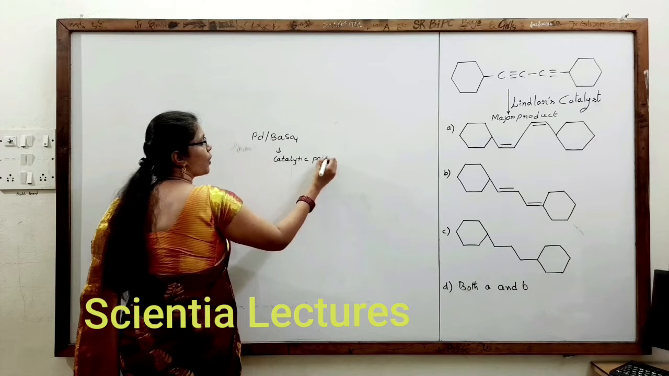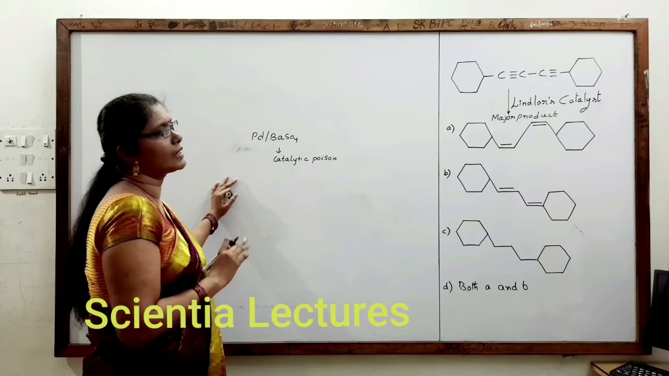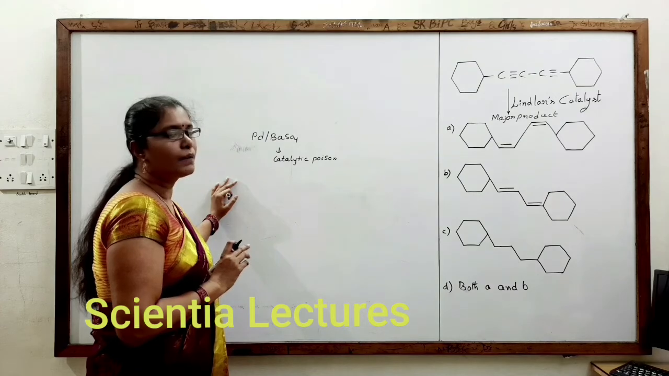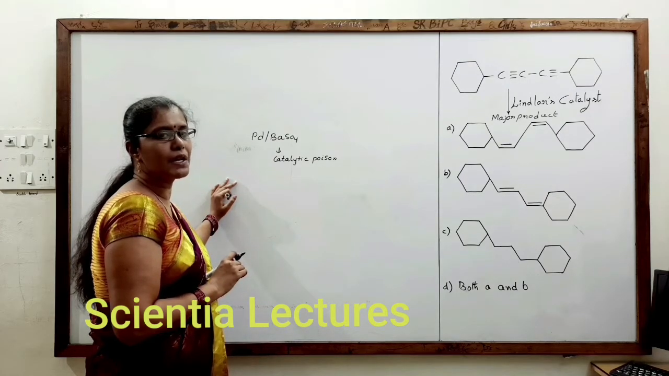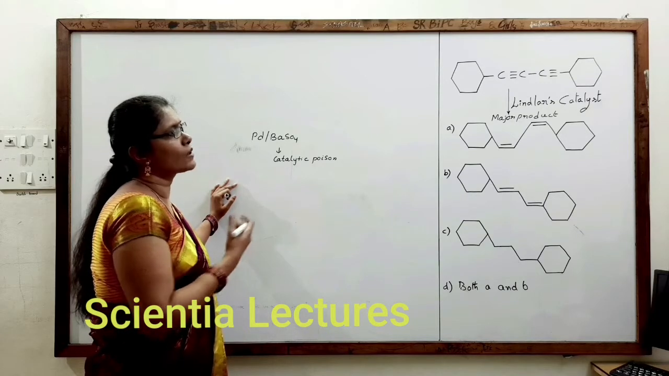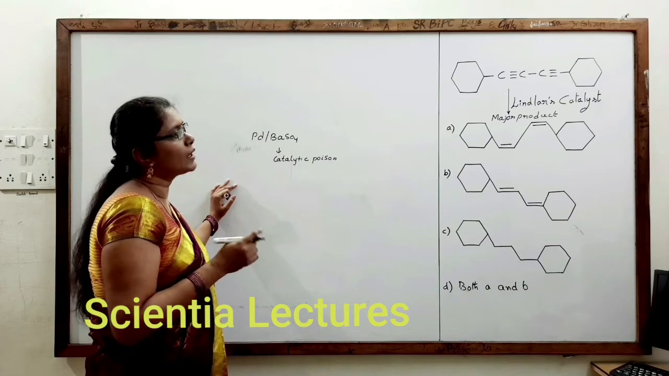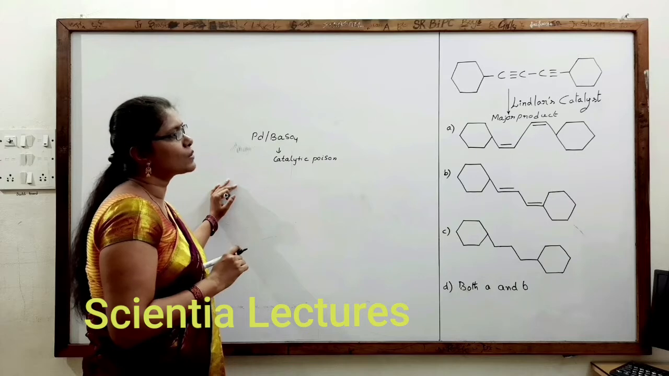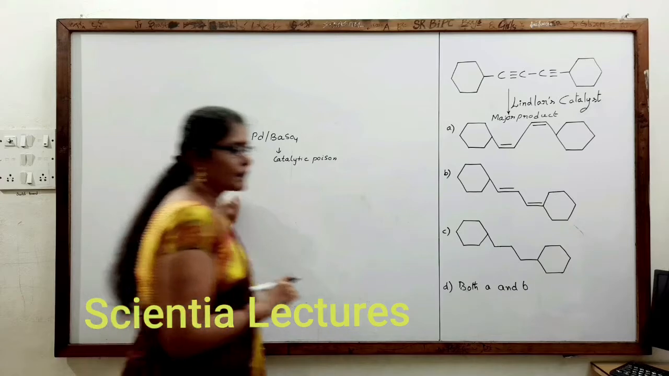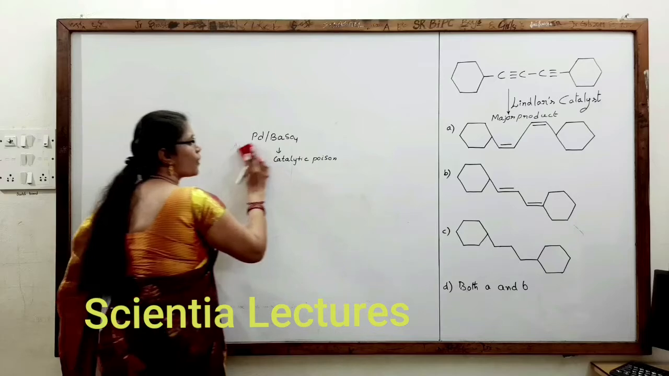As it is a catalytic poison, there would be restriction of hydrogenation of the alkynes. That is, only one equivalent of hydrogen would be added and it produces alkenes. We know that in the presence of palladium on barium sulfate, it undergoes syn addition, that is, groups would be added on the same side, whereas in the presence of sodium in liquid ammonia, it would undergo anti-addition. Here, as it undergoes syn addition, it should form a cis alkene.